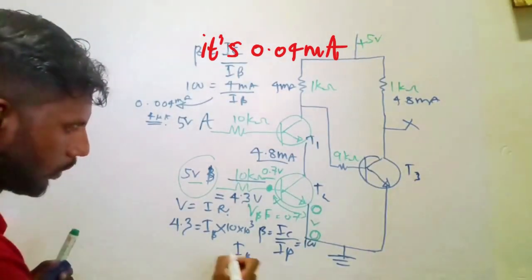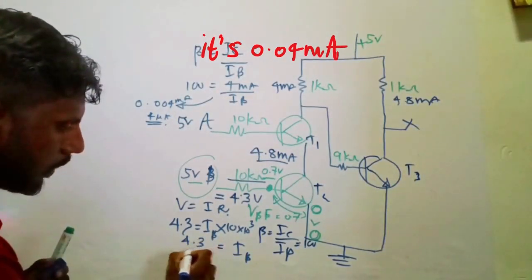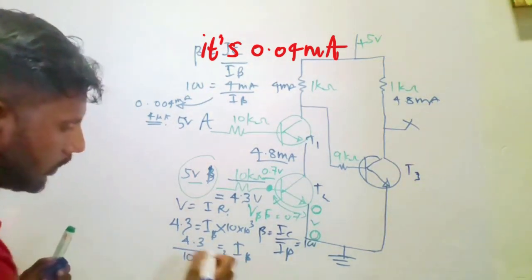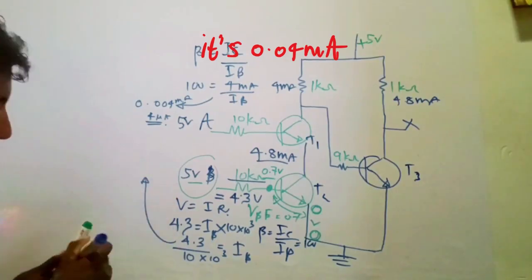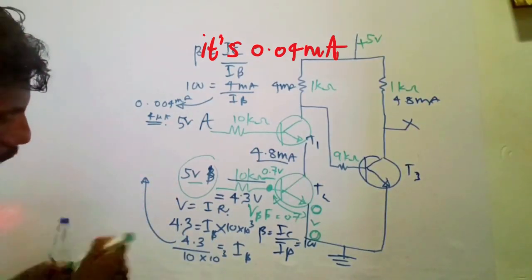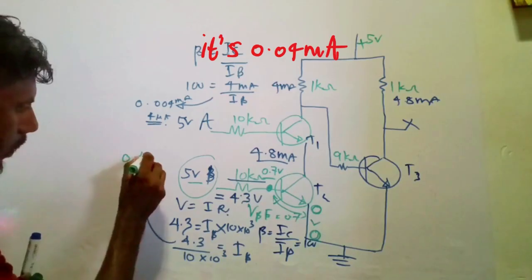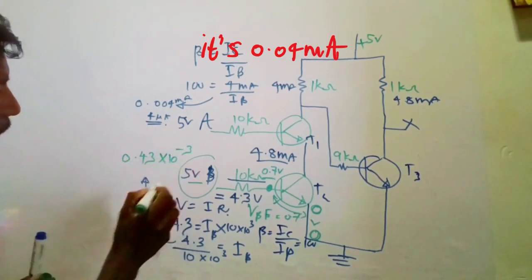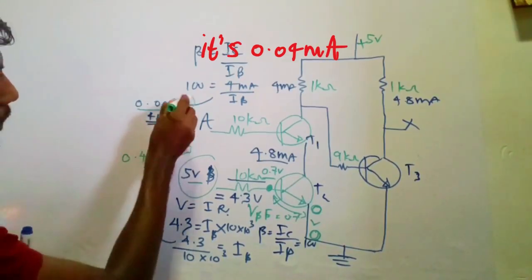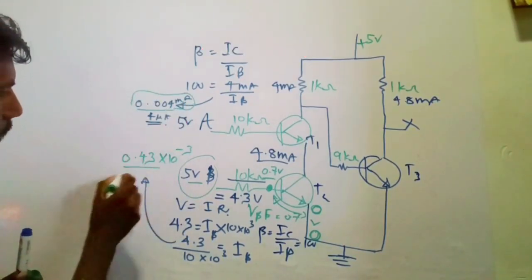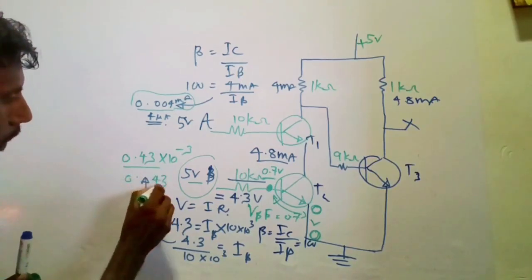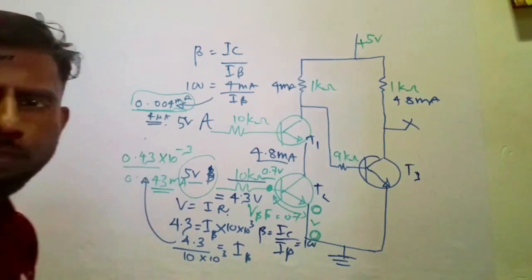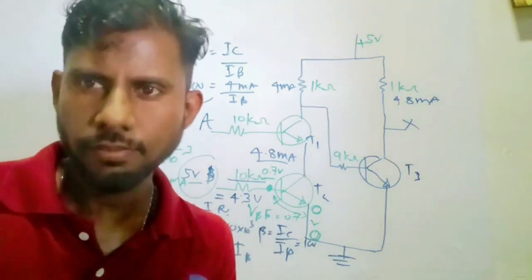So IB equals 4.3 divided by 10 into 10 to the power 3, which is 0.43 into 10 to the power minus 3. So 0.04 milliamperes is the required amount. Here it's 0.43 milliamperes, and that's much greater than the desired IB current. That's what you have to write.